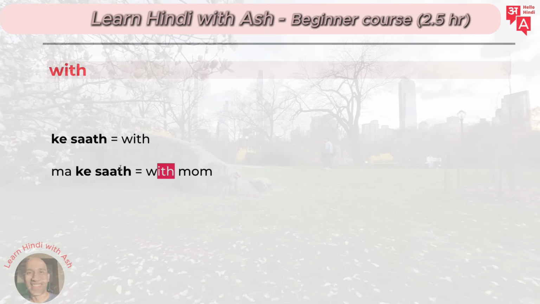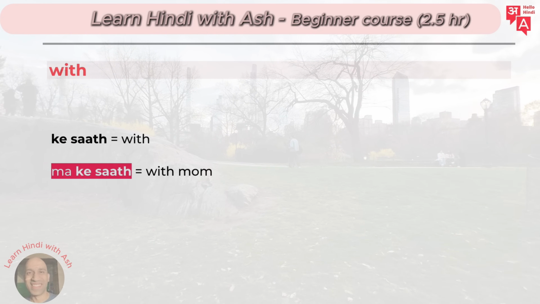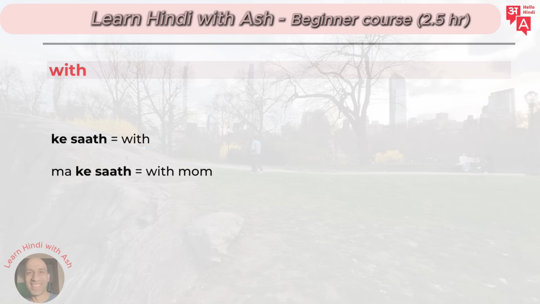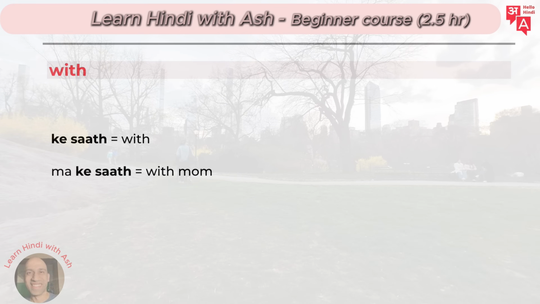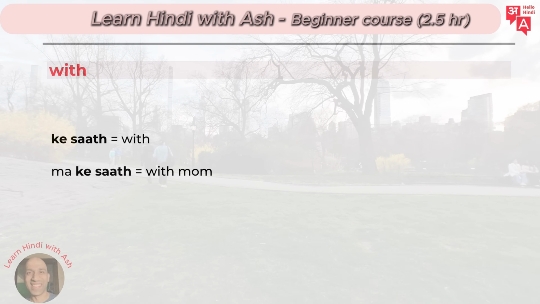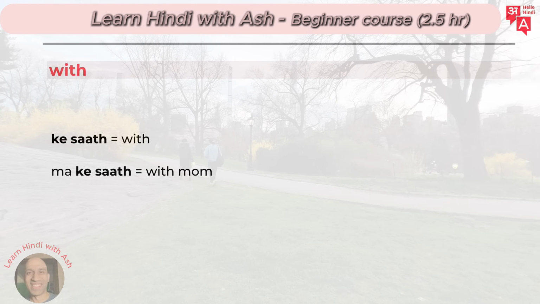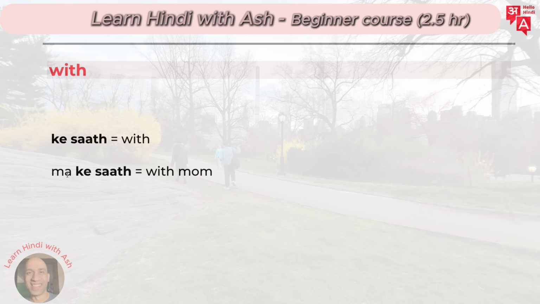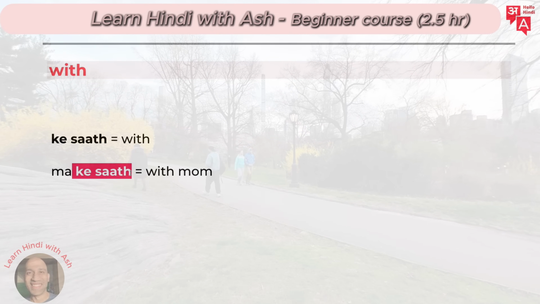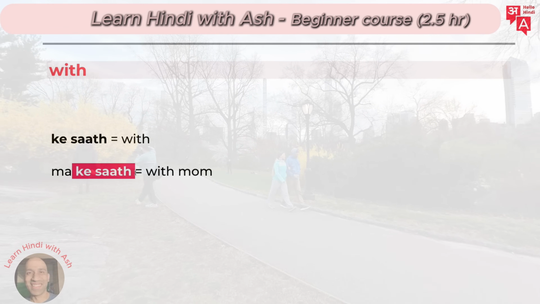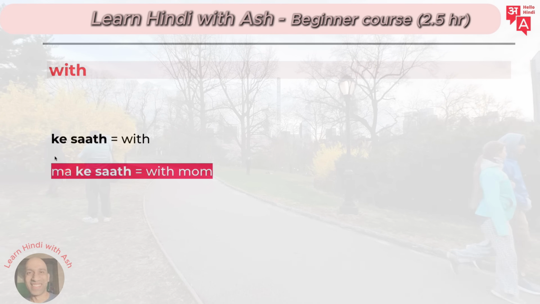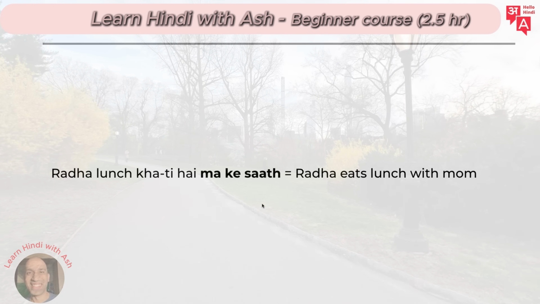Remember, here is before. This becomes after, which is why this preposition we've used it because it's friendlier. But the technical word for it is the postposition because it comes after the word, right? It is positioned after the noun, but we'll just call it preposition just because it's easier. So maa ke saath means with mom. माँ के साथ, right? Next one.